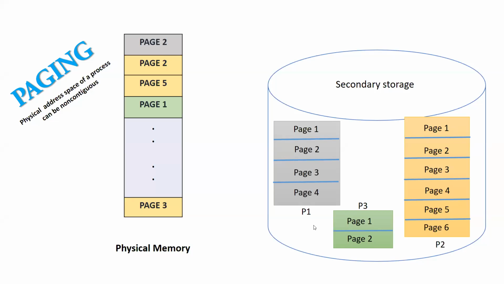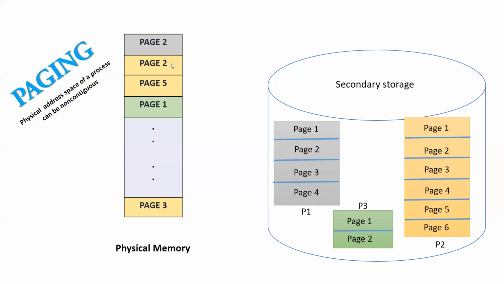This is page 2 of process 1. Again, this is page 2 because all the processes will be divided into pages. Hence, there will be page 1 in all the processes, page 2 in all the processes, page 3 in all the processes, like that, depending upon the size of the processes. So this is the page 2 of process 1.